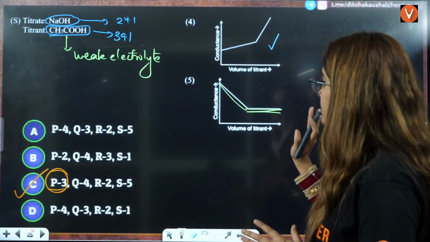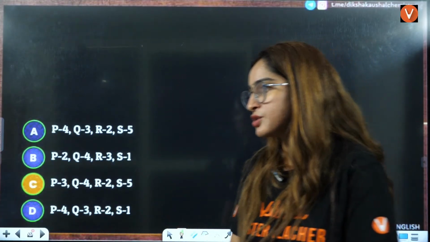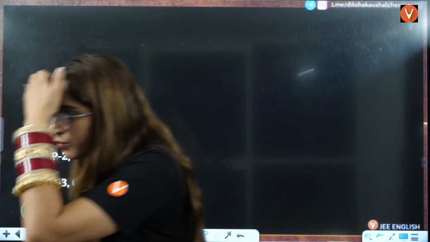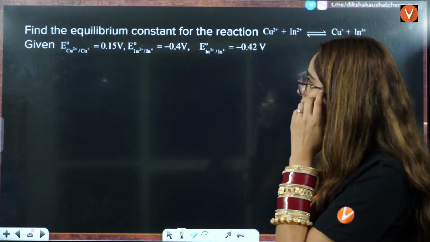That is why we say it is constant. So the answer will be S. This 5 is the correct answer. Okay, right? Yes, beta, I will definitely take that. Don't worry, right? Okay.